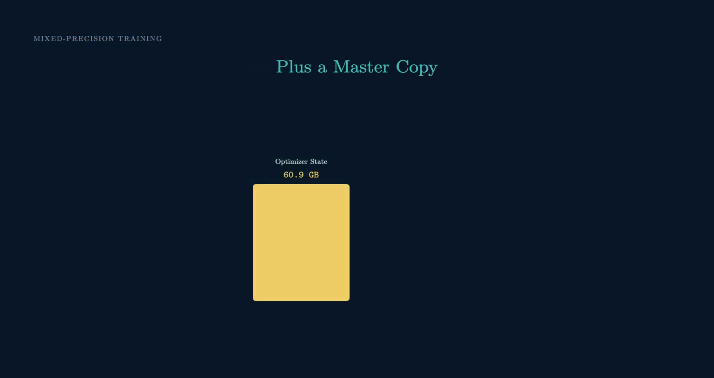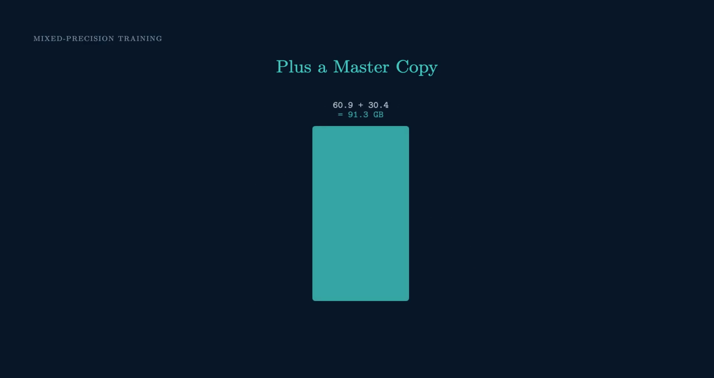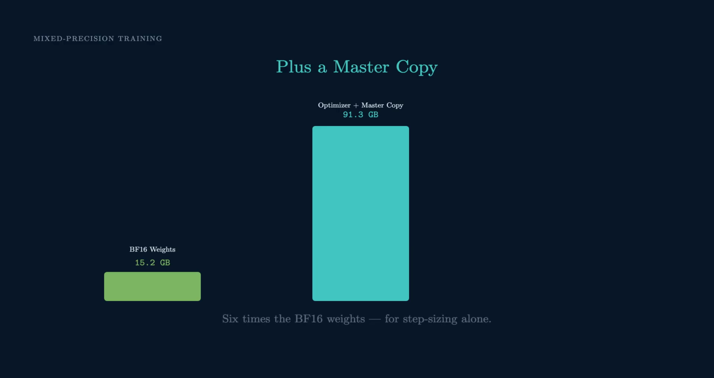Training also keeps a separate FP32 master copy of the weights. Not part of Adam's own state, it's a second piece of the mixed precision layout this whole series assumes. Another 4 bytes per parameter, 30.4 gigabytes. Add it to the optimizer states and you're carrying 91.3 gigabytes beyond the weights, purely for step sizing machinery. 6 times what the BF16 weights cost. 6 times. For deciding how far to move.